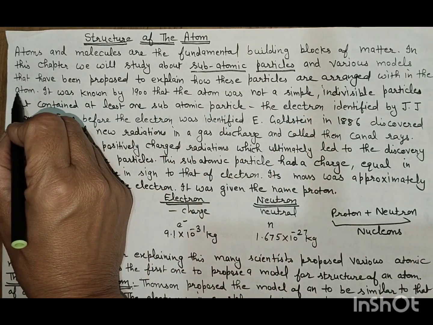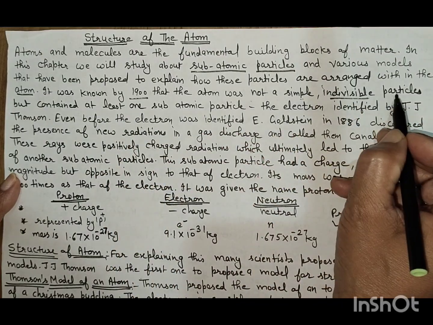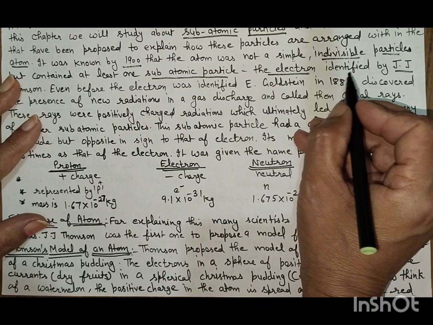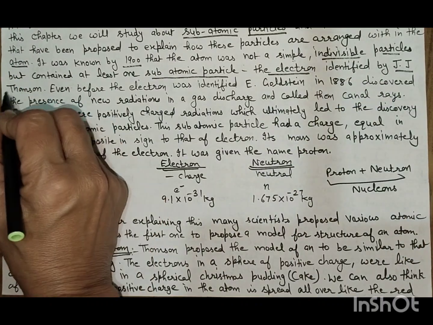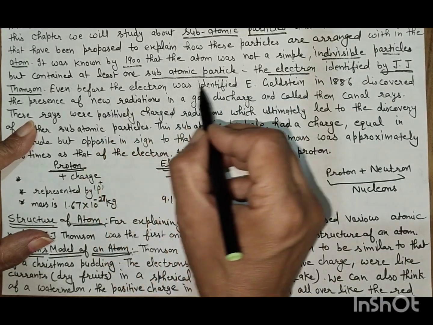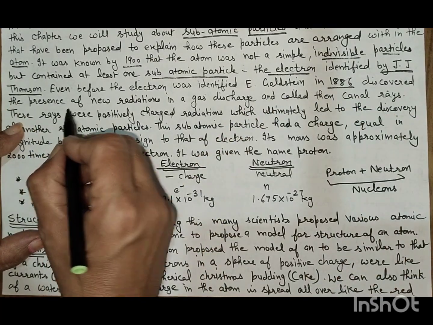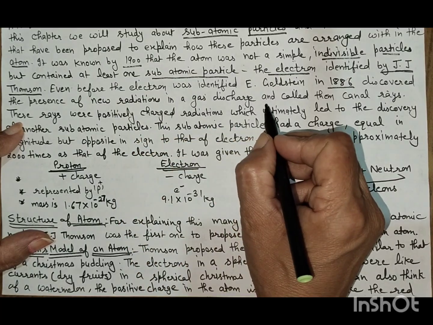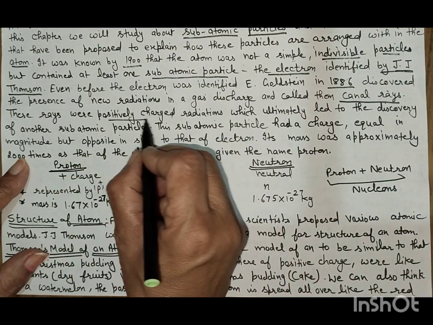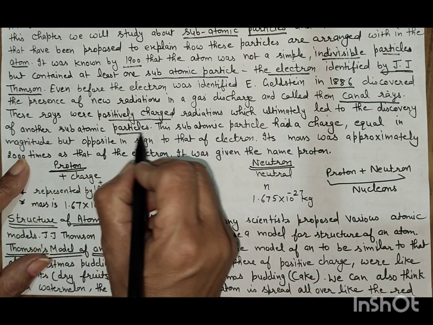arranged within the atom. It was known by 1900 that the atom was not a simple indivisible particle but contained at least one subatomic particle, the electron, which was identified by J.J. Thomson. J.J. Thomson discovered the subatomic particle electron. Even before the electron was identified, E. Goldstein in 1886 discovered the presence of new radiations in a gas discharge and called them canal rays. These rays were positively charged particles which ultimately led to the discovery of another subatomic particle.